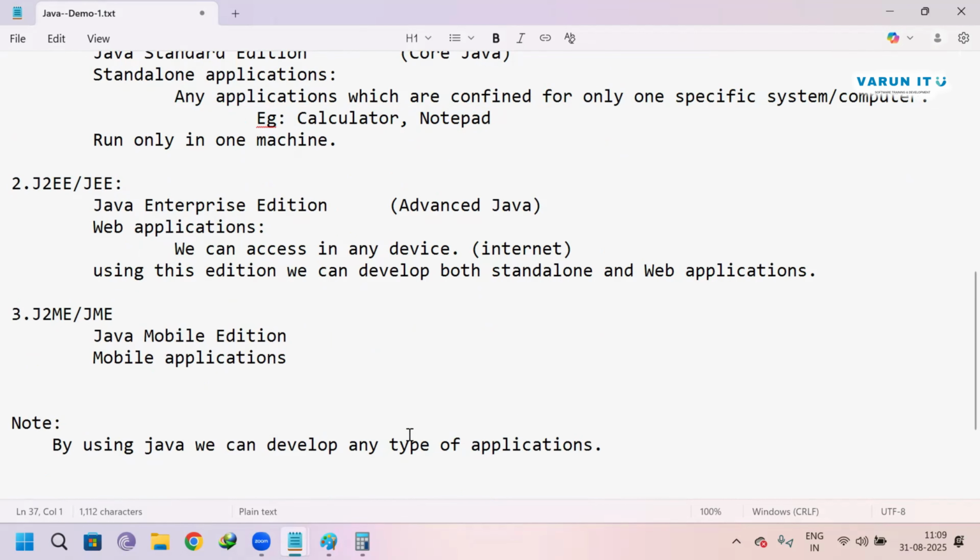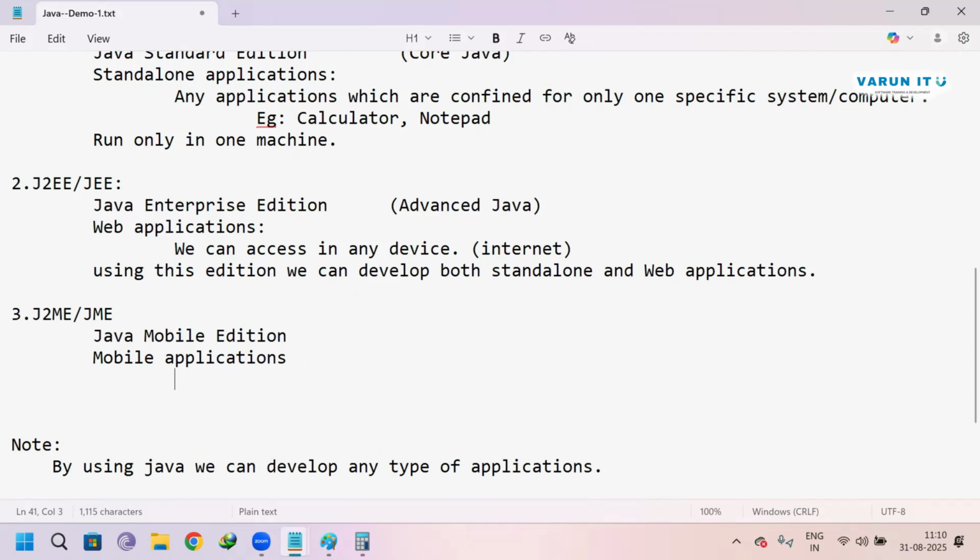Next one is, what is Java Mobile Edition? It is used to develop mobile applications. Mobile applications means, like we know WhatsApp, Facebook, social media, Naukri where we upload our resumes, Instagram, like anything. We have many mobile applications. To develop mobile applications, we will use Java Mobile Edition.